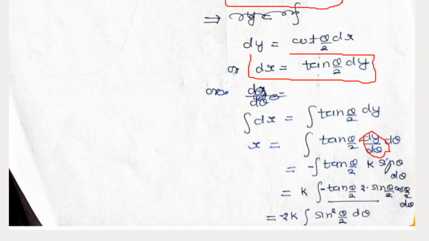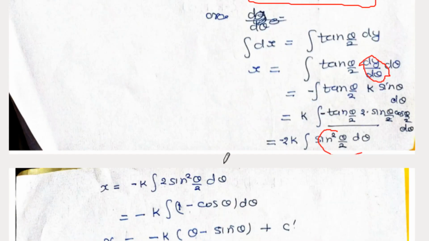And again you can simplify this expression. We can write sin theta is equal to 2 sin(theta/2) cos(theta/2), and you can also write tan(theta/2) is equal to sin(theta/2)/cos(theta/2). So again cos(theta/2) will cancel out above and below, and you are left with only sin²(theta/2).